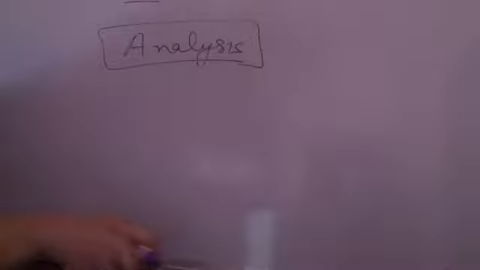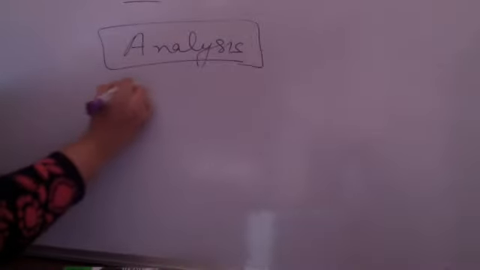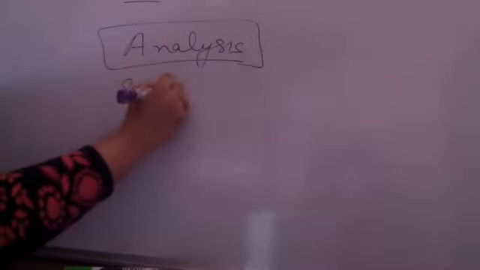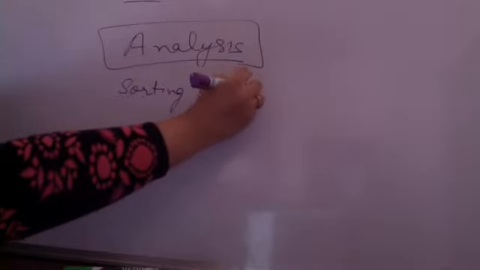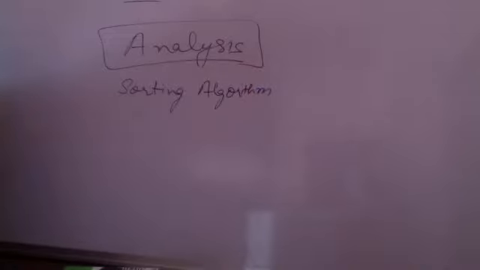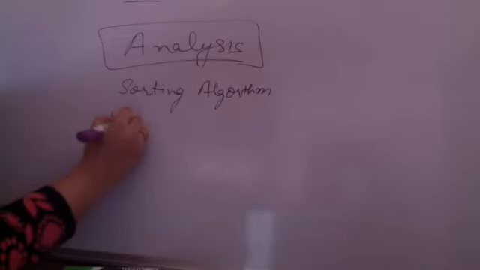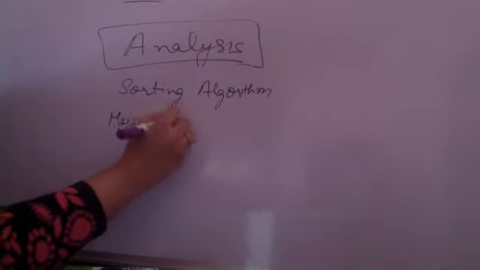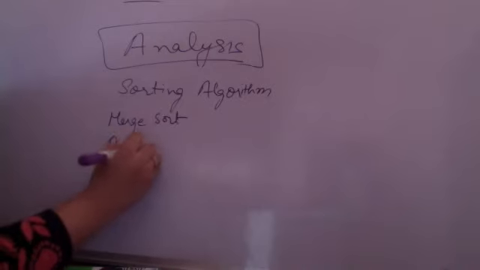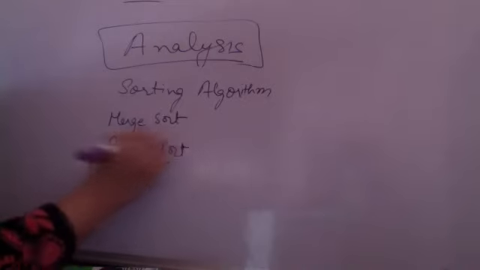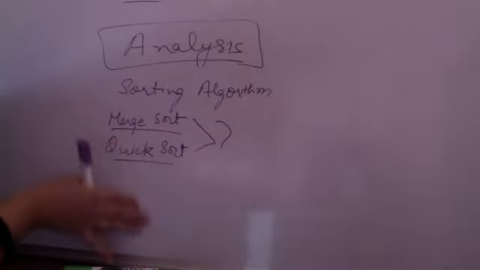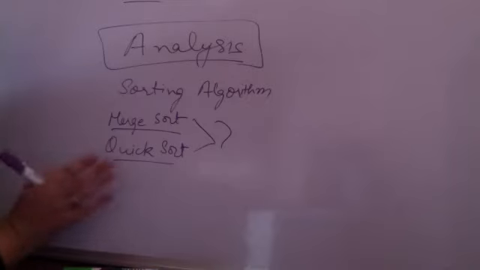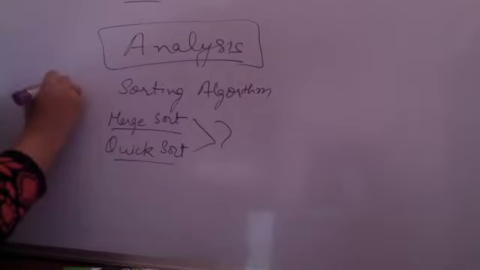All of you have done sorting in data structures. Which is the best sorting algorithm? Merge sort, quick sort. See, all of you know the complexities of the algorithms. It is n log n for merge sort, and quick sort also has the same. Then, which is better? Today's homework for you is this. Other algorithms also exist which might be better, surely are better, find them. Which is the best sorting algorithm?